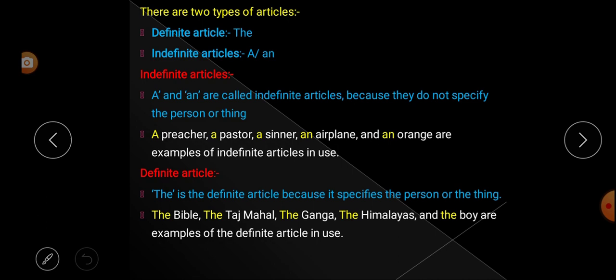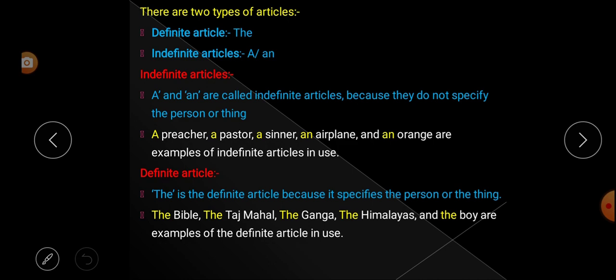It is specific about a particular person, place, or thing. When we are asking, "Give me a mobile," so what happens? The shopkeeper may ask you, "Okay, which mobile?" Then what do we say? We say, "Give me the Oppo," or "give me the Vivo, the Samsung." That means you are particularly specifying. Understood? That is why "the" is called what? Definite article.